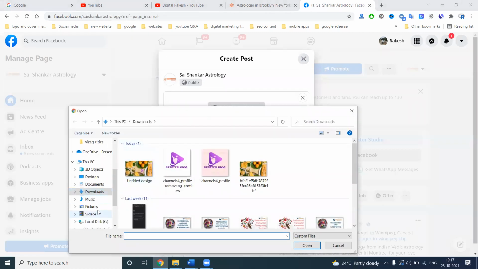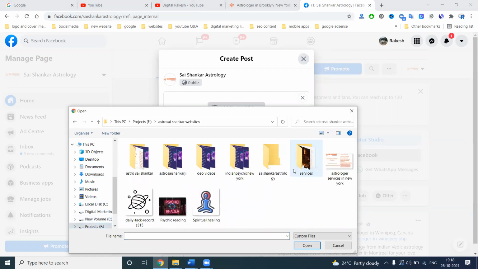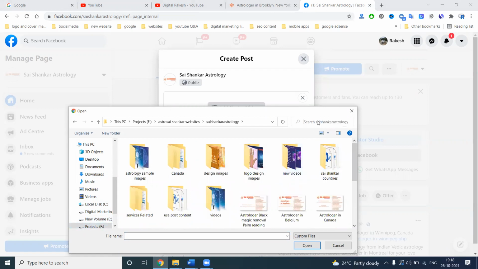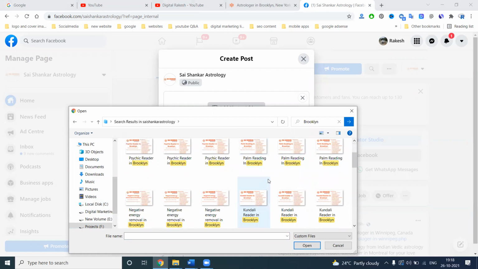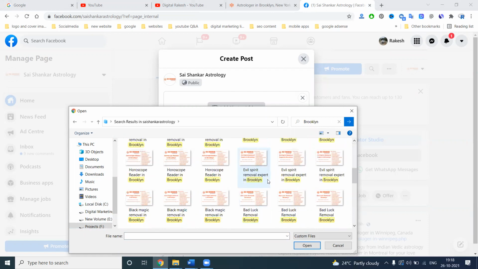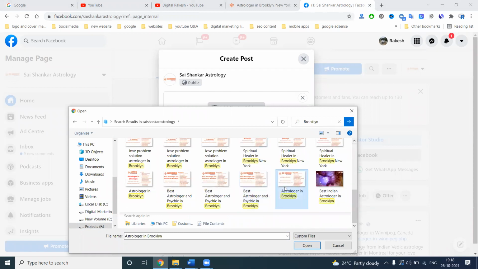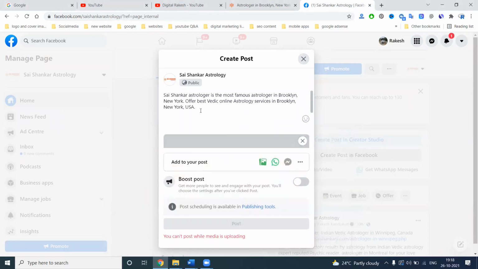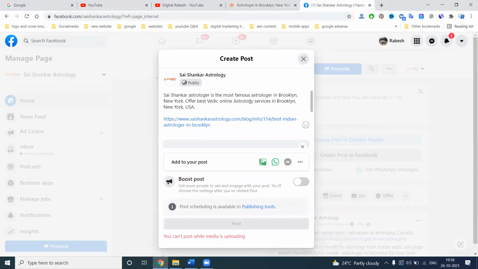We can add your particular image from the related page. Then check the placement where exactly our image will be shown to the customers. Done. Next, copy the URL in this.